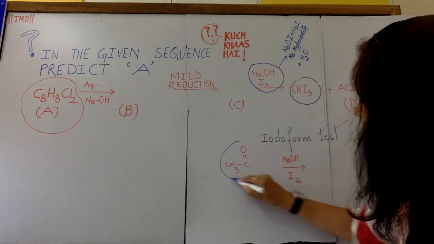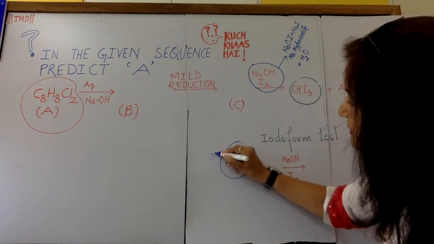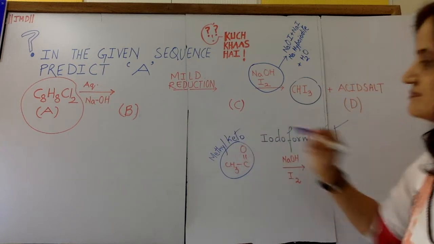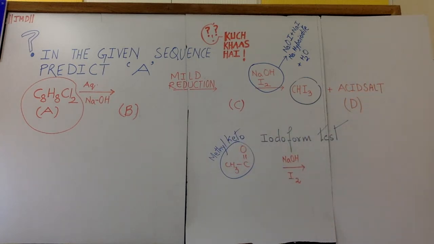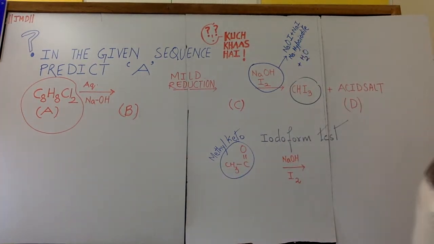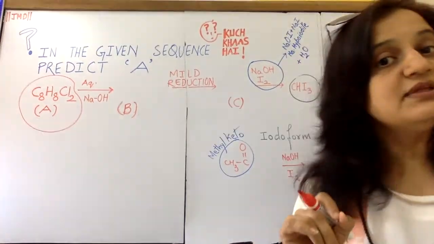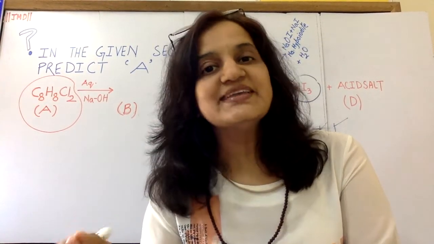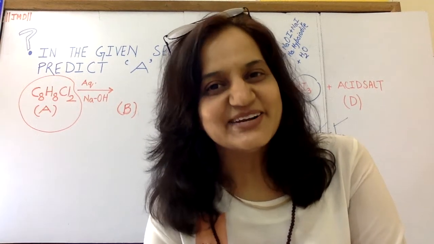That is, those substances which are having methyl keto group, or those which on oxidation can produce a methyl keto group.